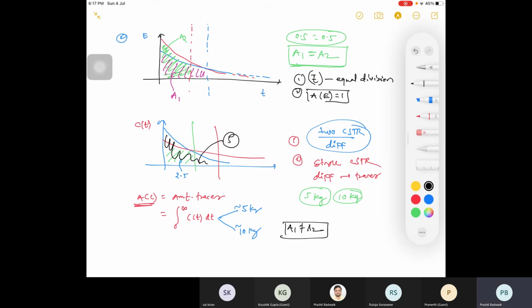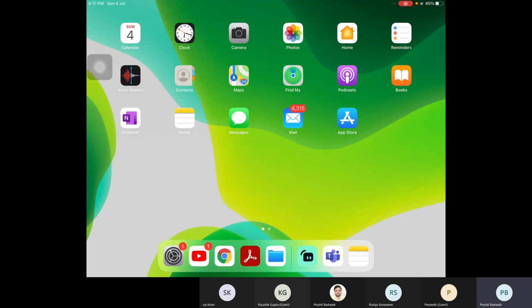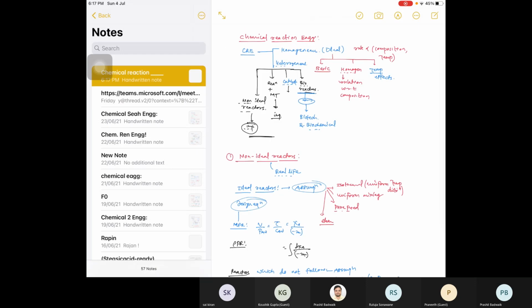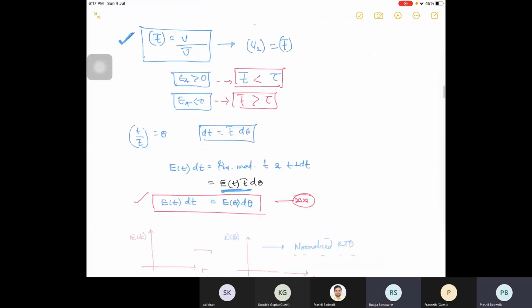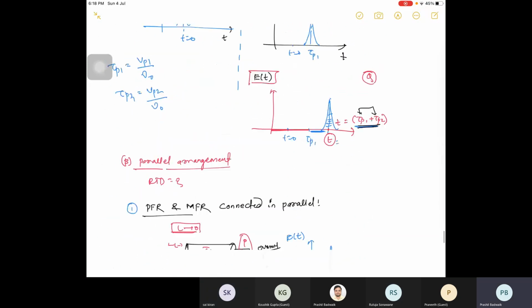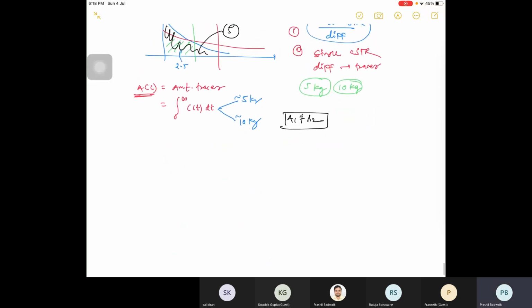In case of C curve with different amount of tracer, this is only possible in case of E curve, right? Okay, in case of E curve only.